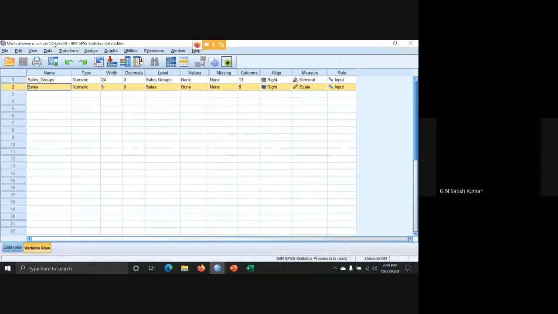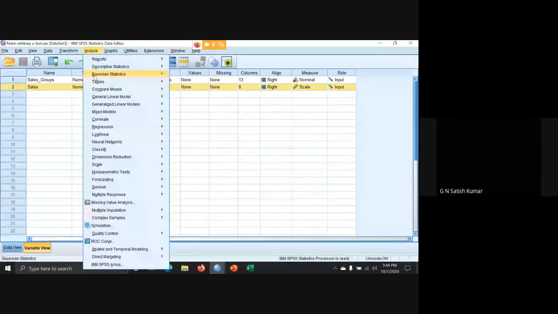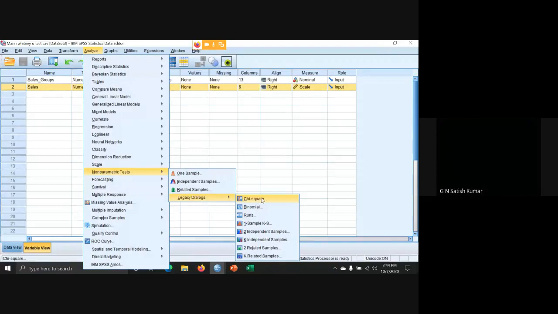We'll start the analysis. Analyze, non-parametric test. Okay, in Analyze, we are going to go for non-parametric test. In non-parametric test, legacy dialog. In that, 2 independent samples. You must click this button called 2 independent samples.